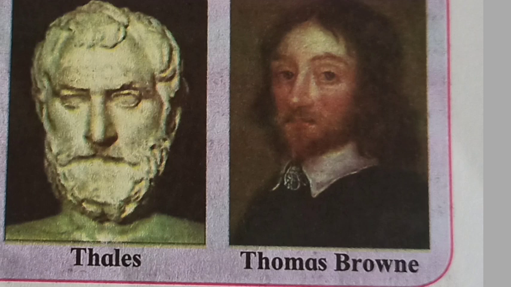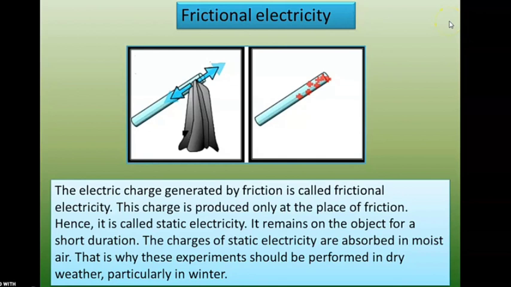Now let us see about frictional electricity. The electric charge generated by friction is called frictional electricity. This charge is produced only at the place of friction, hence it is called static electricity. It remains on an object for a short duration.